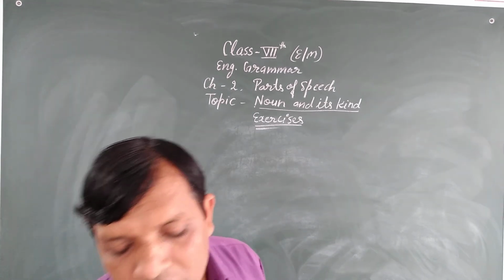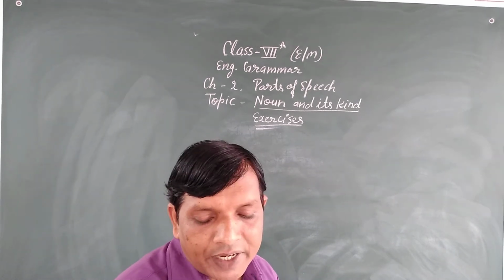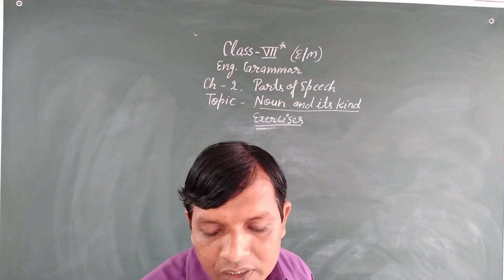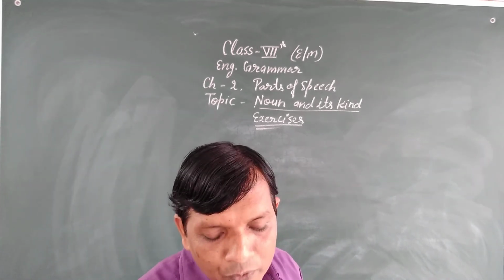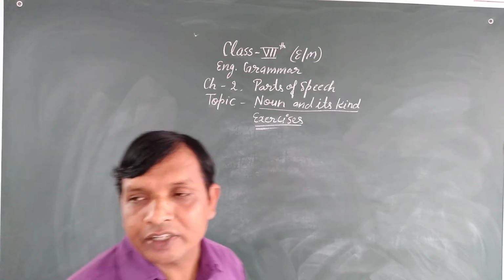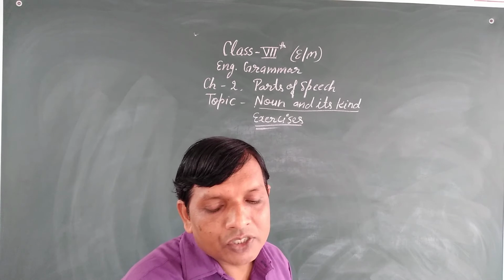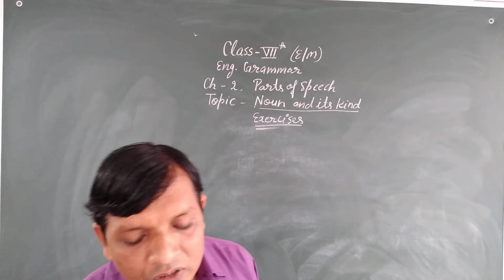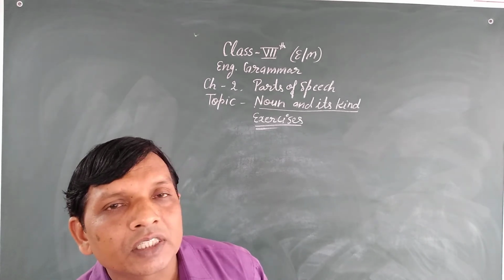Now go to question number 4. Look at the picture and write at least 7 sentences, making each a collective noun. So you have to make 7 sentences using collective nouns. For example, class, army, bunch. There are many collective nouns, and you have to make a sentence.